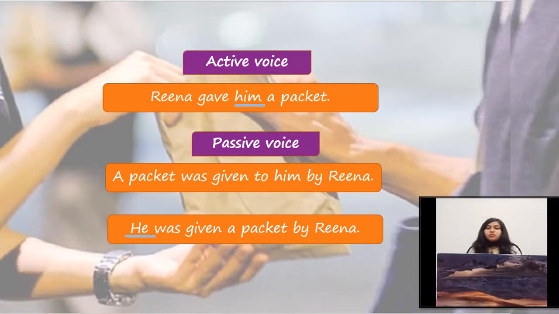And if we choose the indirect object as a subject, then at that time we will not use the preposition after the third form of the main verb.